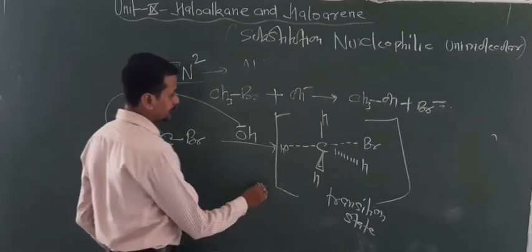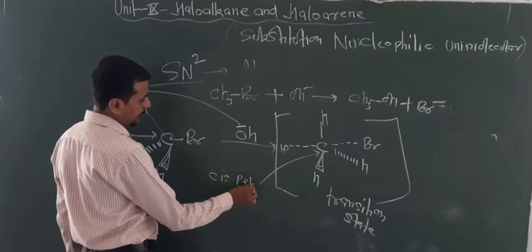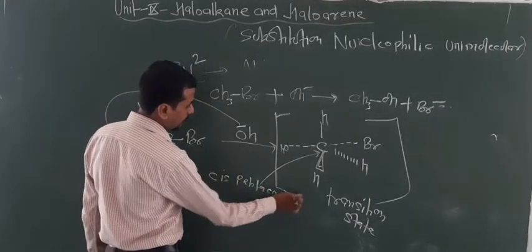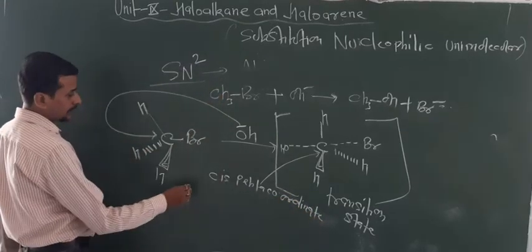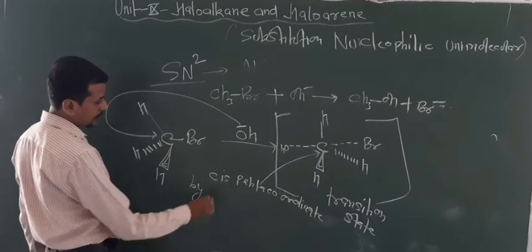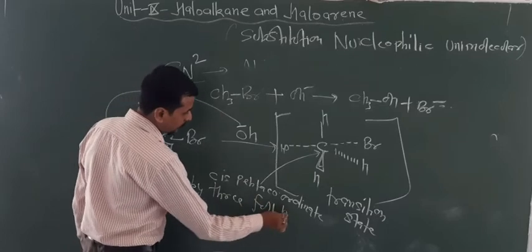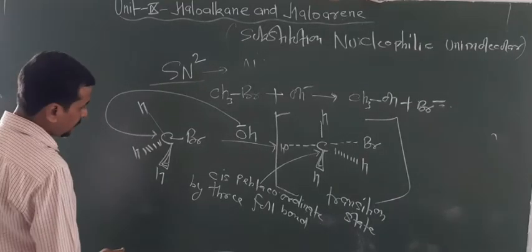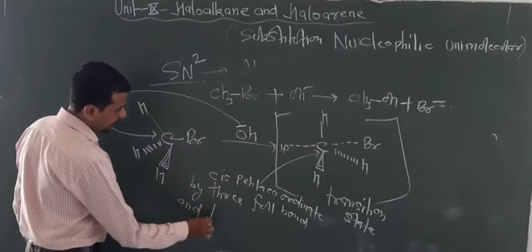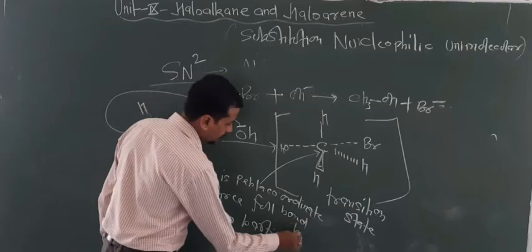Look here at the conditions. This carbon is pentacoordinate, by 3 full bonds and 2 partial bonds.